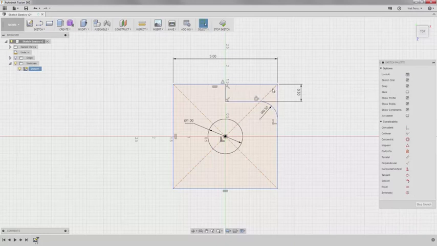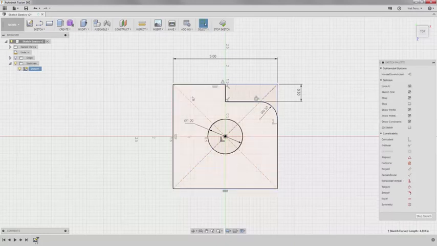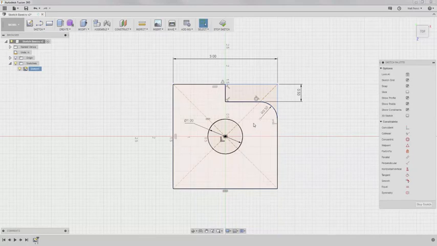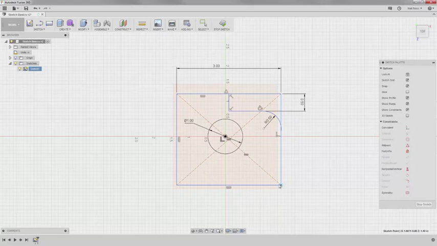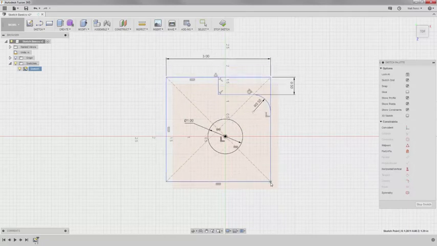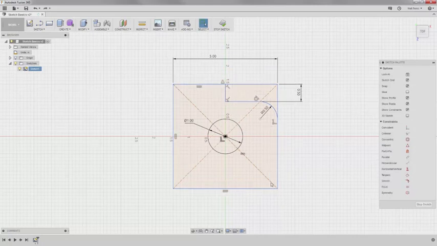Adding this does not mean that the sketch is fully defined, but if we left-click on this line, then hold Ctrl, and click on the other construction line, we can place an equal constraint so that the construction lines are held equal in length. So if I drag the rectangle, you'll see how it moves. I will undo my move and start the midpoint constraint from the sketch palette. I'll select the origin point of the sketch and one of the construction lines so that its midpoint is bound to the origin of the sketch.